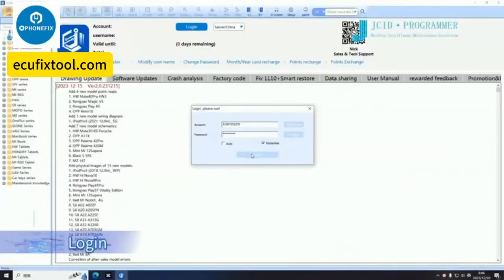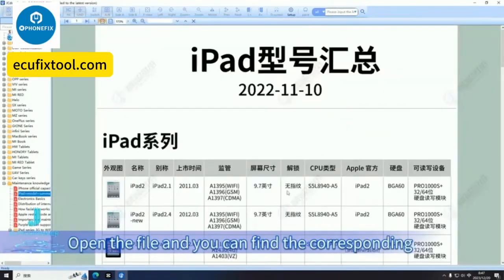Open JCID Drawing on the computer. Log in. Find maintenance knowledge in JCID Drawing, and then select iPad, then model, then summary. Open the file. You can find the corresponding iPad according to the model.